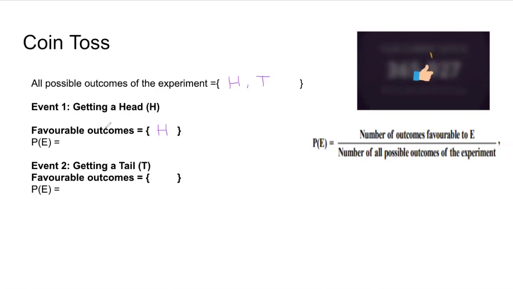So how many favorable outcomes did we get? Only one. So the probability of this event of getting a head will be the number of outcomes favorable to E, which is 1, divided by the total number of all possible outcomes of the experiment. All possible outcomes of the experiment is 2. So the probability will be 1/2.